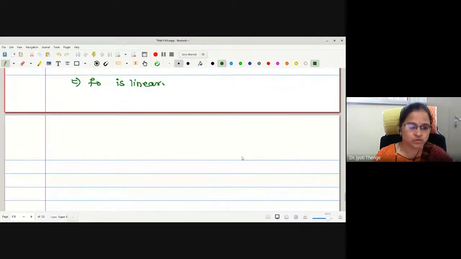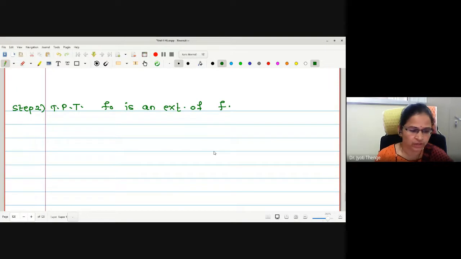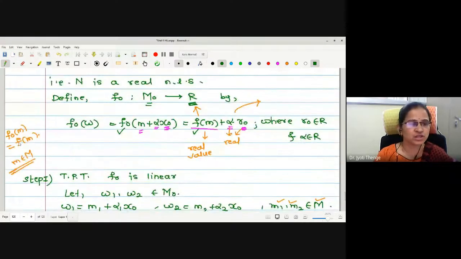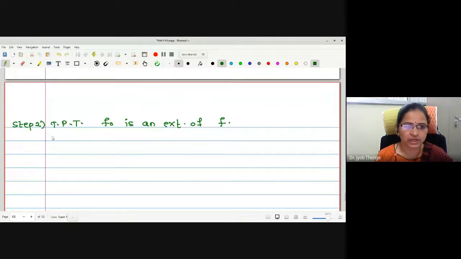Okay. Now let us go for step number 2. Before proving the boundedness or continuity, I will first prove it is an extension. Therefore, in step 2, we will prove that f naught is an extension of f. Okay. What do we actually have to prove? To prove f naught is an extension, this is what I aim to prove: f naught of m is f of m for all m in M. Correct? Therefore, what should I do? I will start with an arbitrary element, say m in M.